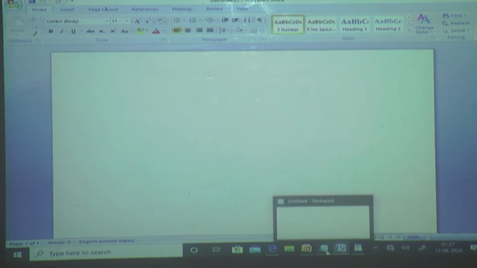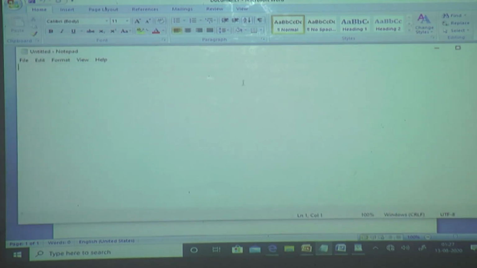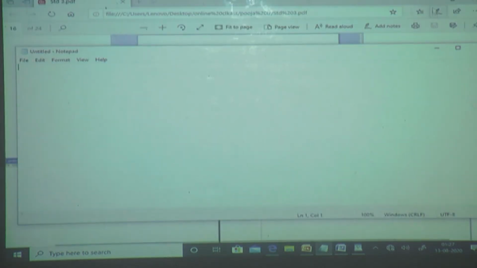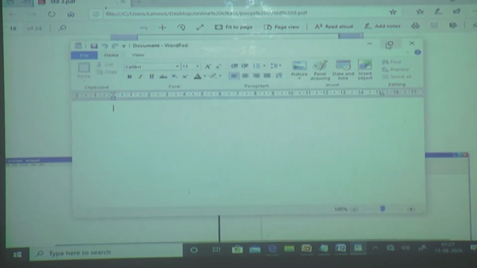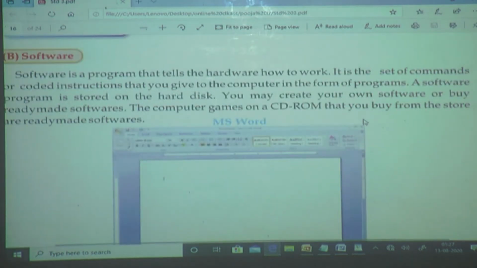Next is Notepad. Notepad is also useful for writing. If you want to write, here functions are there, write, then draw, then we are using this software. And next is WordPad. Okay, WordPad. If we want to write anything, then we can write. Okay, these are softwares. Understand? Software is a set of commands, and it is stored in the hard disk.